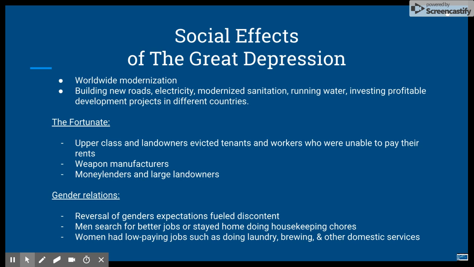Gender relations. Reversal of gender expectations fueled disconnect. Men searched for better jobs or stayed home doing housekeeping chores. Women had low-paying jobs such as doing laundry, mending, and other domestic service.